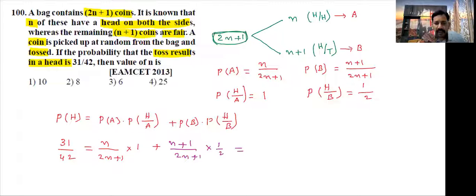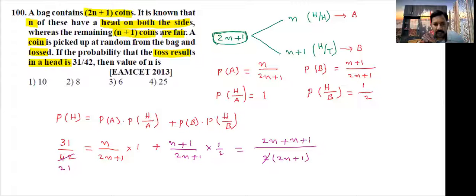Now in right hand side take the LCM, 2 into 2n plus 1. Then here you will get 3n plus 1 by 2 into 2n plus 1, equal to 31 by 42.